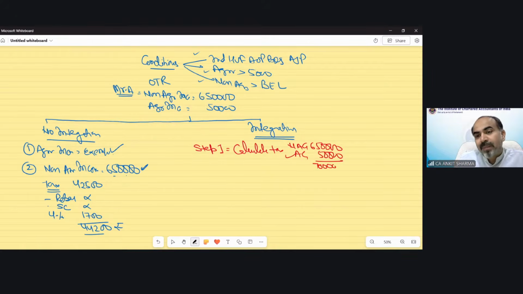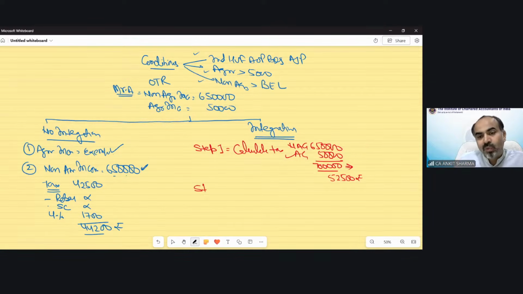Now suppose your agricultural income is also taxable income. So technically step number 1 says calculate tax on 7 lakh rupees income. If I calculate tax on 7 lakh rupees income, that would be 52,500 rupees. No rebate is applicable, no surcharge. Cess would be applied at the end. Cess need not be applied in the starting; cess needs to be applied at the end always. So step number 1 says calculate tax on your agricultural as well as non-agricultural income. Technically, we tax the exempted income. Agricultural income should be exempted, but we technically tax our agricultural income also.